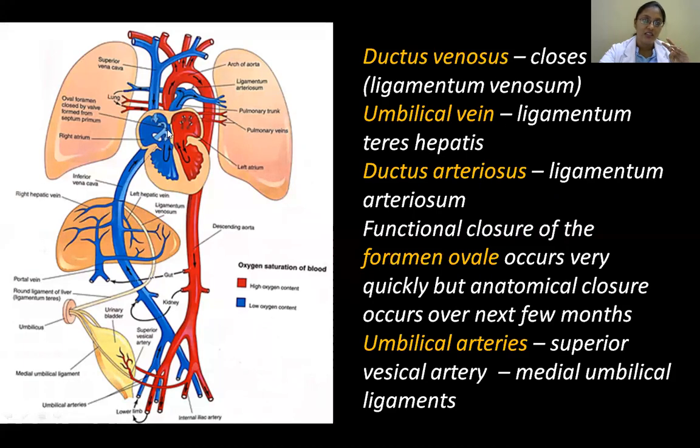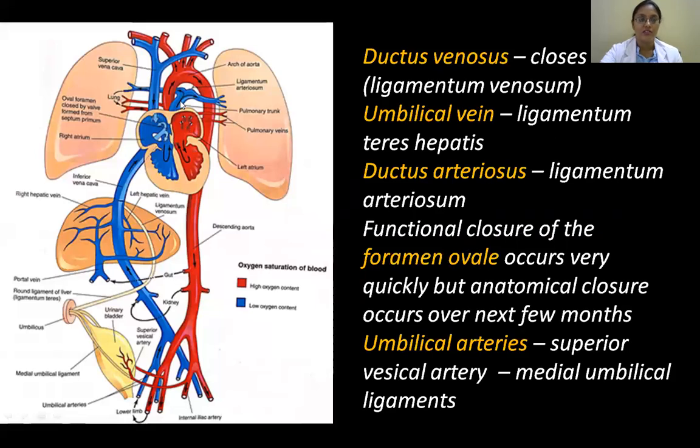Then here, initially there is a shunting of blood from right to left. But after birth there will be a functional closure, because once the lungs open, there will not be a shunting of the blood. It's functional closure in the sense that there is no proper anatomic closure, which will take place after some time, with fusion of the two septa. But if there's a need, there could again be a reopening of this foramen ovale. So for the time being it is functional closure. Later, it will become an anatomical closure. So that's the foramen ovale.